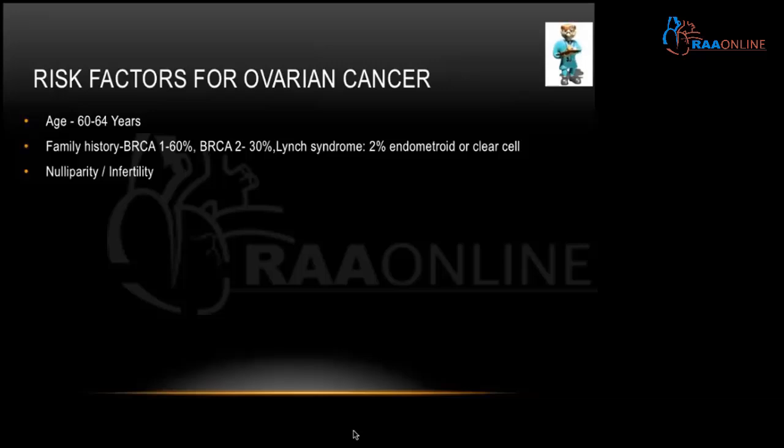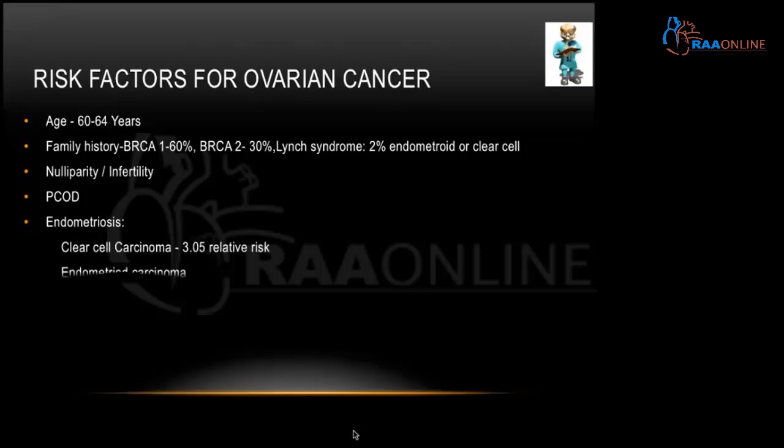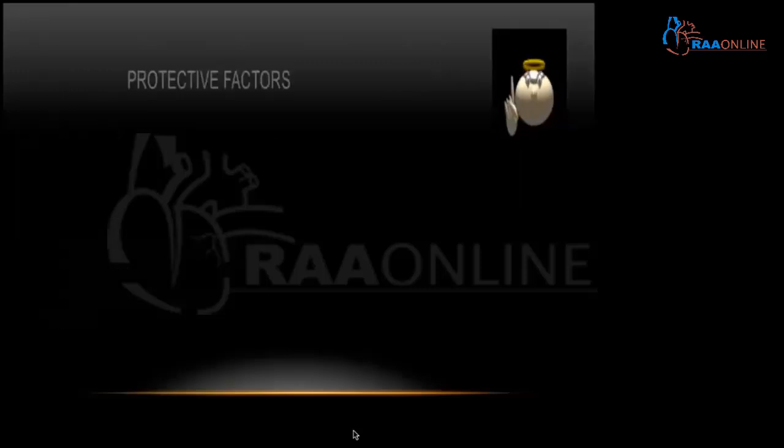In Lynch syndrome, there is a 2% increased risk, especially of endometrioid or clear cell carcinoma. Risk is also increased due to the increased number of ovulatory cycles, polycystic ovarian disease, and endometriosis. In endometriosis, there is a 3.05 relative risk of clear cell carcinoma. Other malignancies include endometrioid carcinoma and low-grade serous carcinoma, and smoking has a weak association.